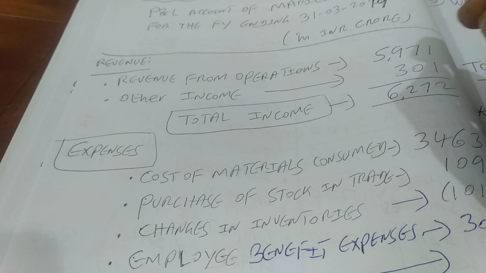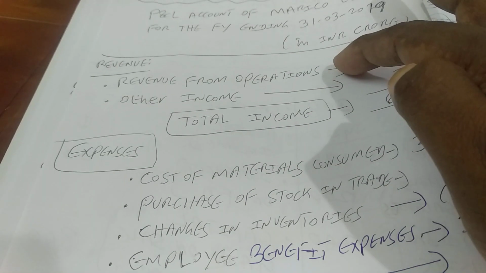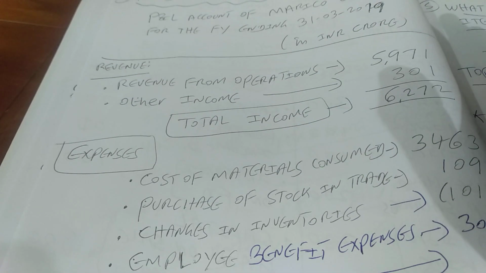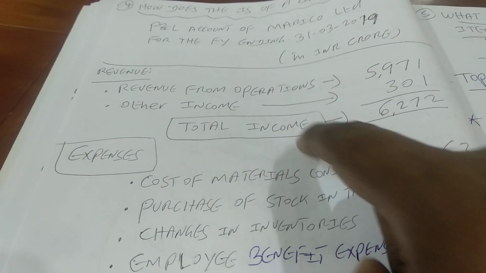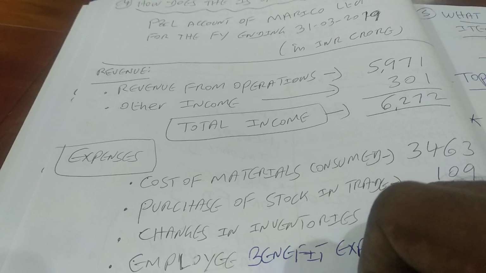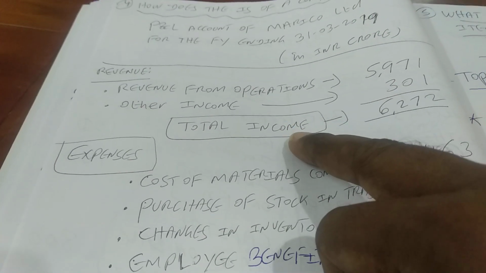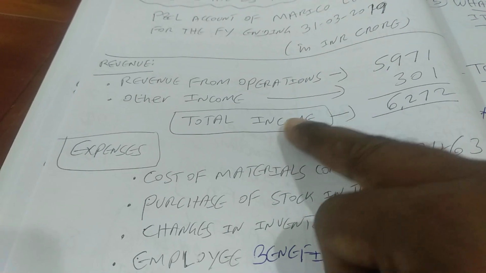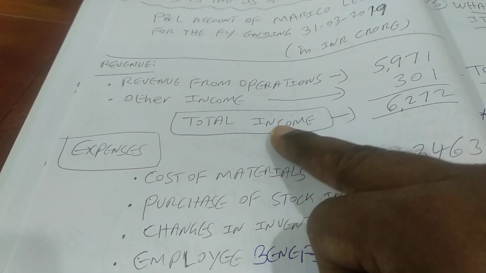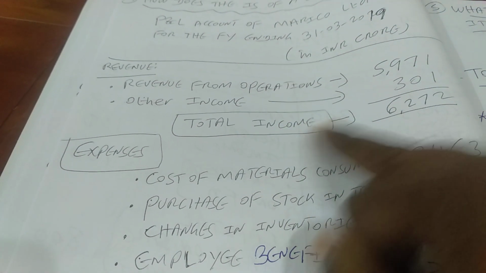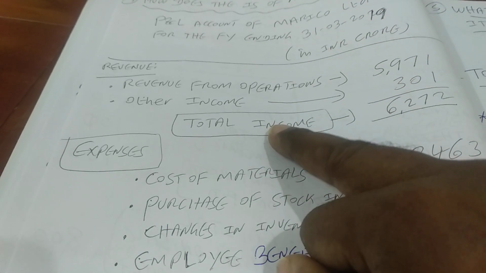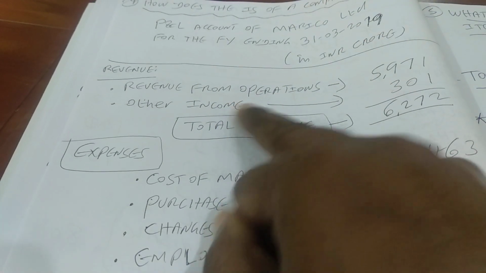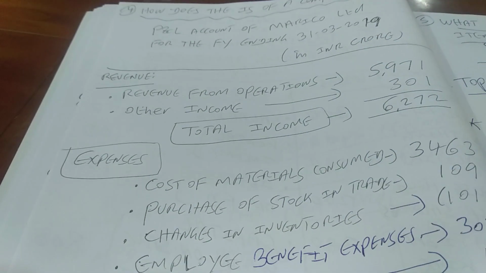So revenue is without considering the expenses, whereas income is after considering the expenses. The terminology normally used here is income, but you have to understand that it is not income, rather it is revenue. This is how companies report the numbers. Similarly, here it is not income, rather it is other revenue.